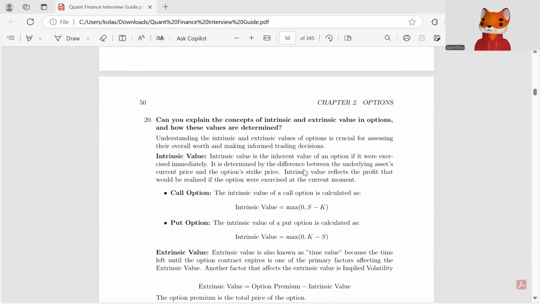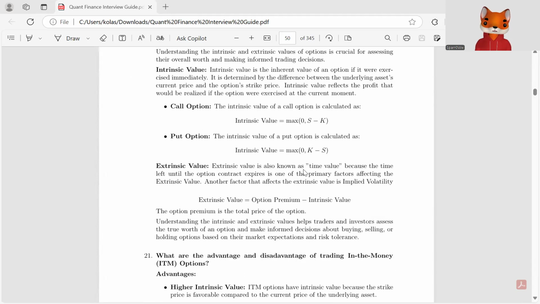For a call option, the intrinsic value can be calculated as max of zero or stock price minus strike price, while the intrinsic value of a put option is calculated as max of zero or strike price minus stock price. Extrinsic value is also known as the time value because the time left until the option contract expires is one of the primary factors affecting it. Another factor that affects the extrinsic value is implied volatility. Extrinsic value equals option premium minus intrinsic value, where option premium is the total price of the option.